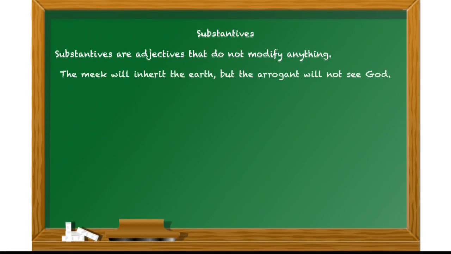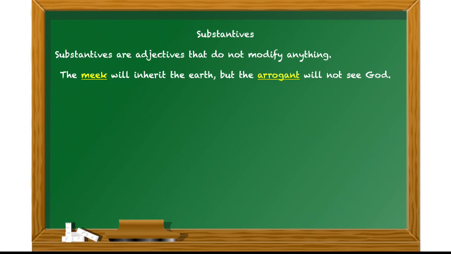Take, for example, a sentence like this. The meek will inherit the earth, but the arrogant will not see God. Well, we have two adjectives here. We have meek and we have arrogant. Now, what does that really mean? Well, lots of things could be meek. You could have a meek cat. You could have an arrogant tiger. I mean, you could have all kinds of things.